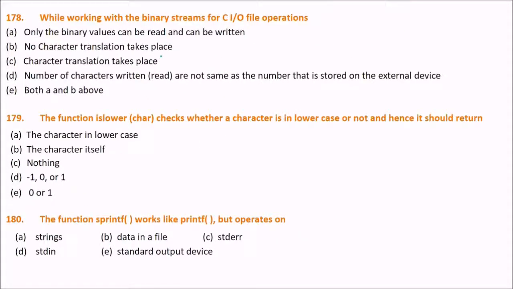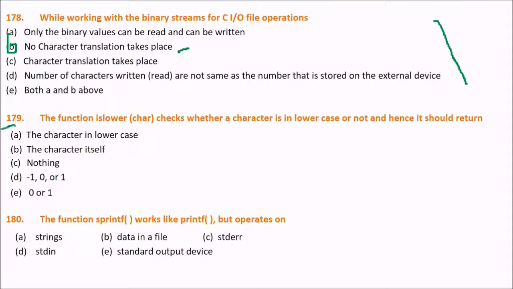So next is, while working with the binary streams for C input output file operations, question 178. You have to answer this. Please read this very carefully, one by one, and answer me. I'll wait. The answer is B. No character translation takes place. So while working with the binary streams for C IO file operations, the answer is B. No character translation takes place.